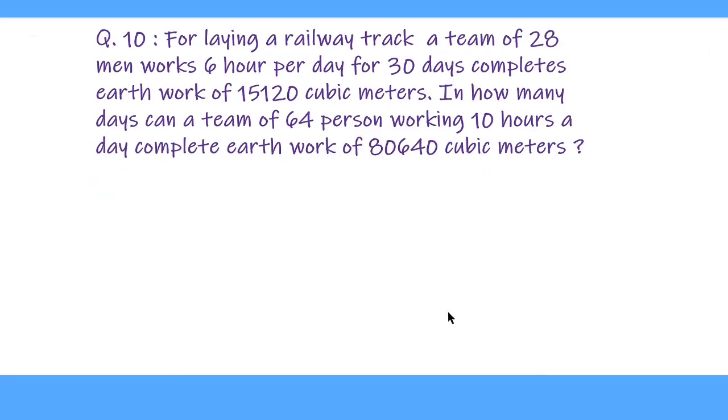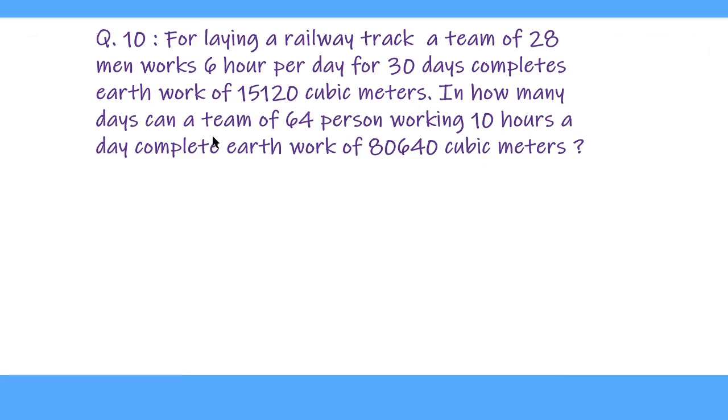We solve one more question like the previous question, and the question is: for laying a railway track, a team of 28 men works 6 hours per day for 30 days, completes earthwork of 15,120 cubic meters.